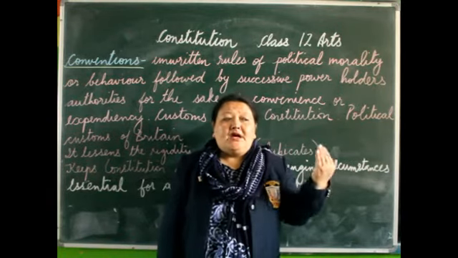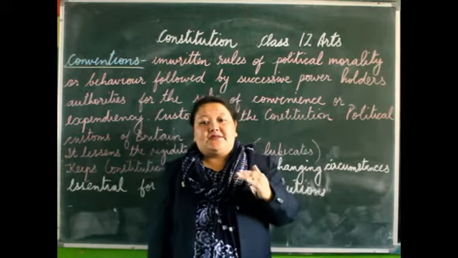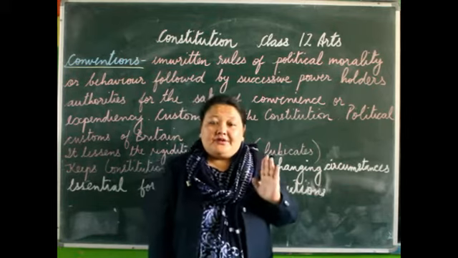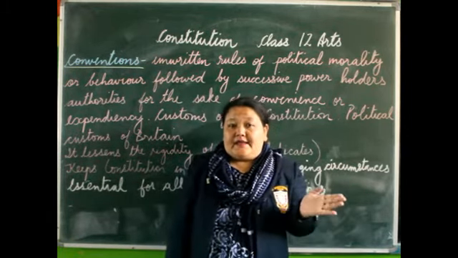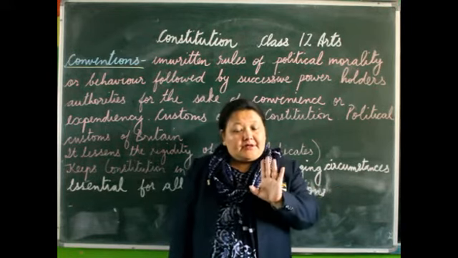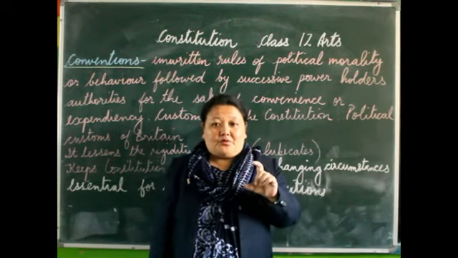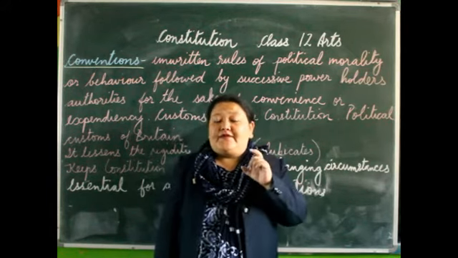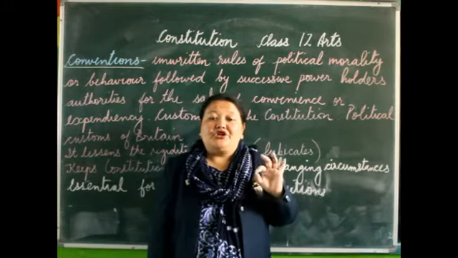Now, the British King or Queen always acts on the advice of the Prime Minister. In a parliamentary form of government, you know that there are two executive heads, the real and the nominal. Here in Britain, the nominal head is the British monarch, and it is a well-known accepted fact that the monarch has to work according to the aid and advice given by the British Prime Minister.